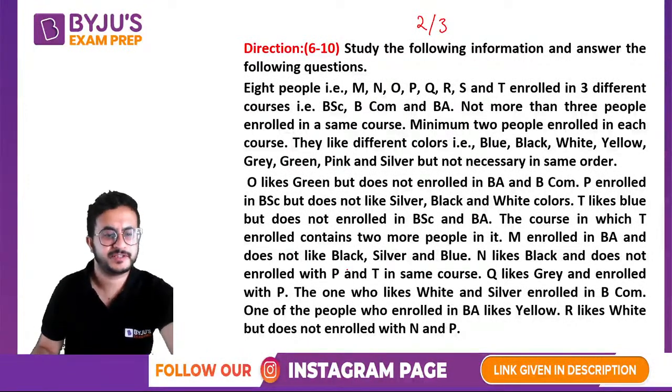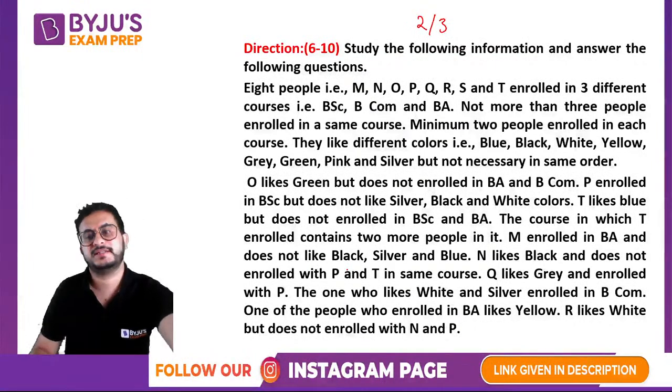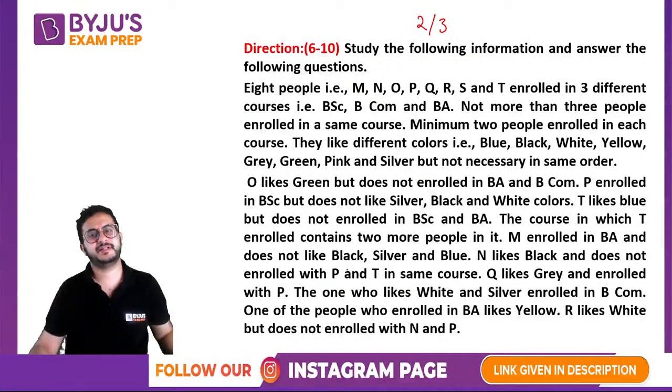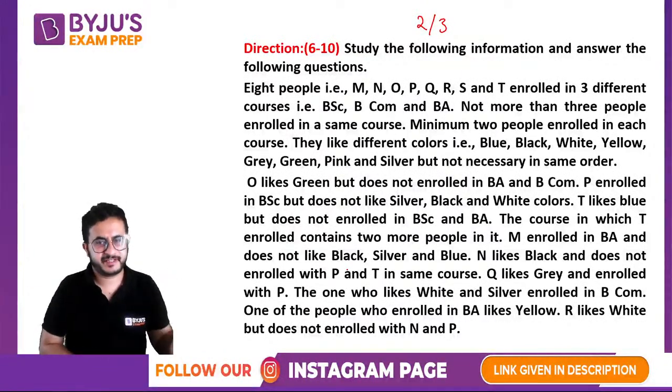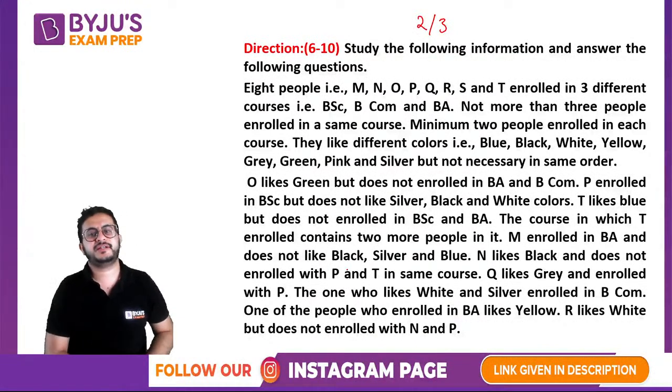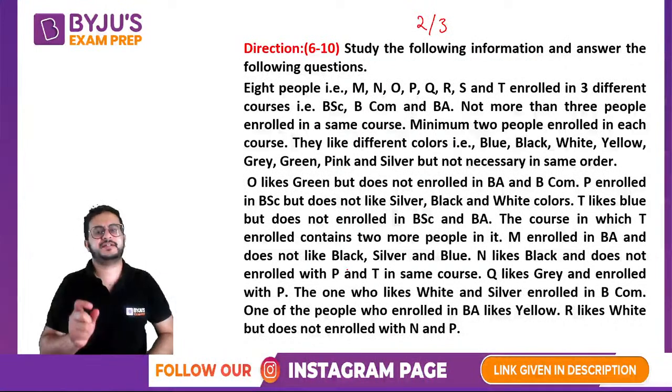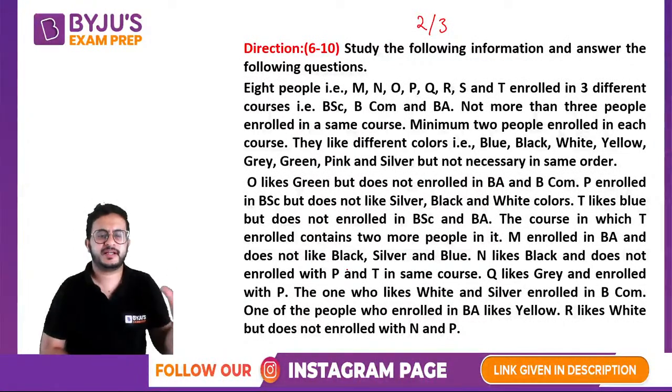So again, 5 questions associated with it. Remember that solving puzzles is always an advantage. This is something which is certain. There are certain topics where you feel, will it come or not. But puzzles, it will definitely come. Good number of questions from puzzles. So practice them well so that you at least have the confidence that you solve some puzzle. Let us say there are 6 puzzles. Even if you solve just 4 out of 6, you have the confidence that at least you have done these many questions.